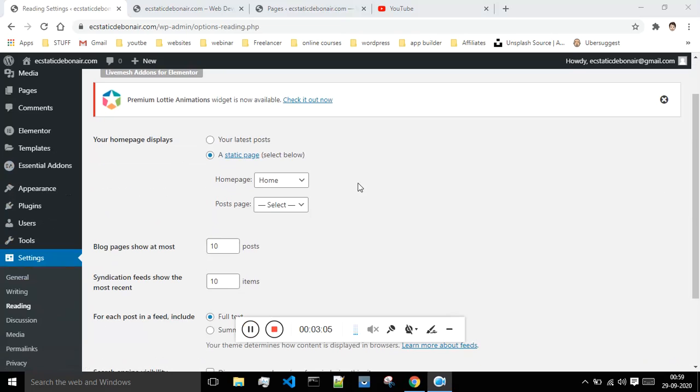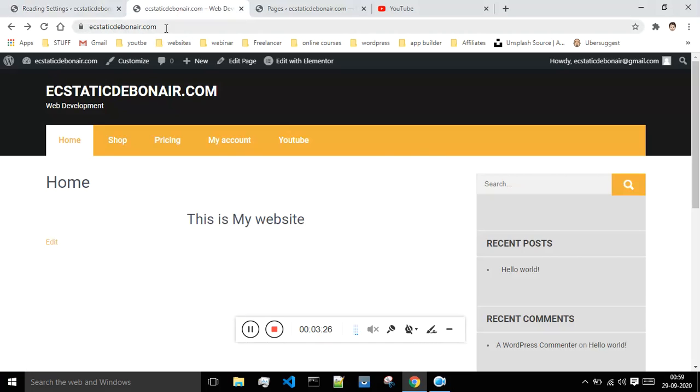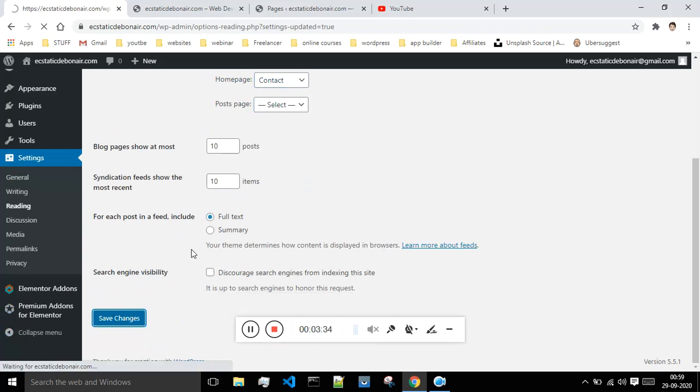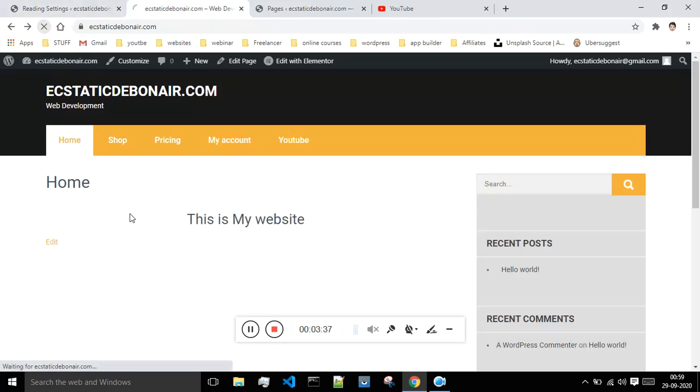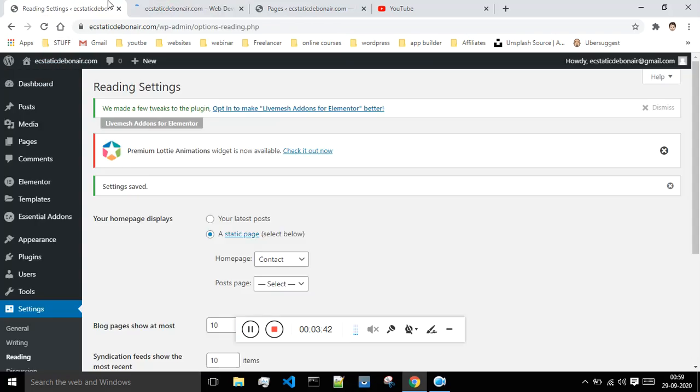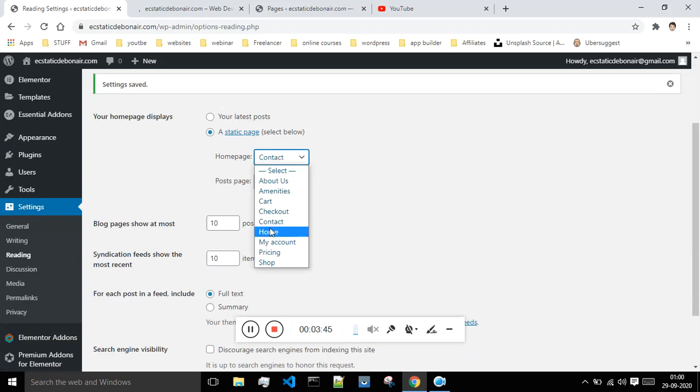Whenever anyone opens your website, your home page will be displayed. So we will say it's a static page, and the first page we want to show is our home page. If you want, you can change it to something else, but let's just keep the home page. If you want to show the posts page, you can select the posts page. Whatever is selected by you is what the user will see. Suppose I say contact, and now I come over here and refresh, the contact page is shown. So all those options can be manipulated by you from this place.